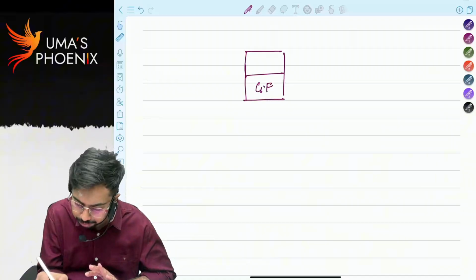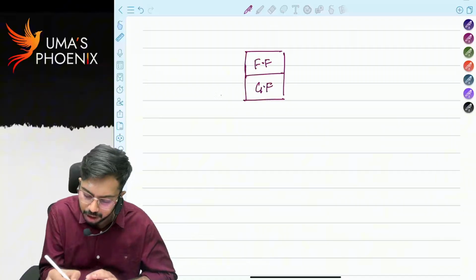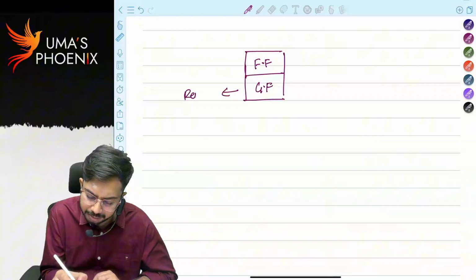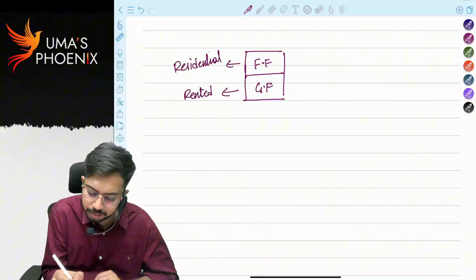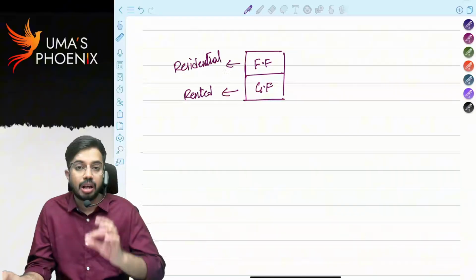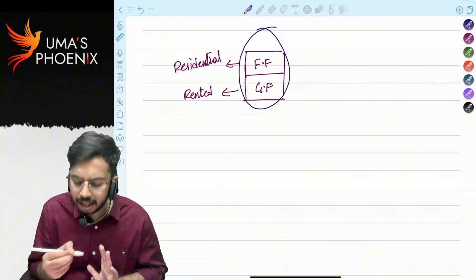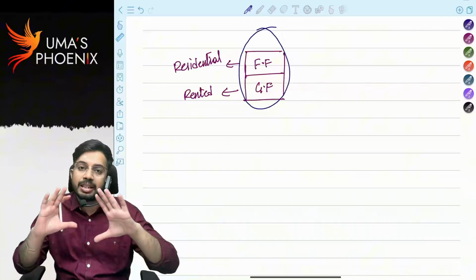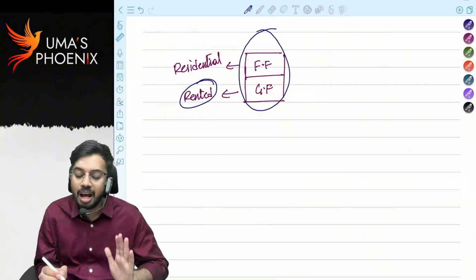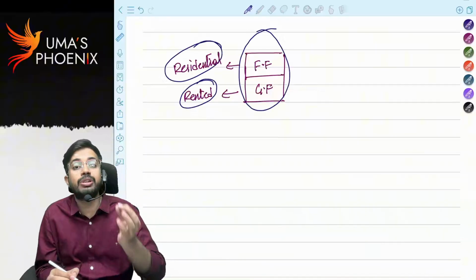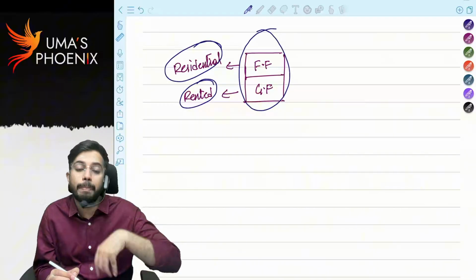Ground floor, first floor. Ground floor was rented. First floor was used for residential purpose. Clearly observe, this is a single house property. Even though it is a single house property, part of the house property was rented and part of the house property was used for residential purposes, own purposes.